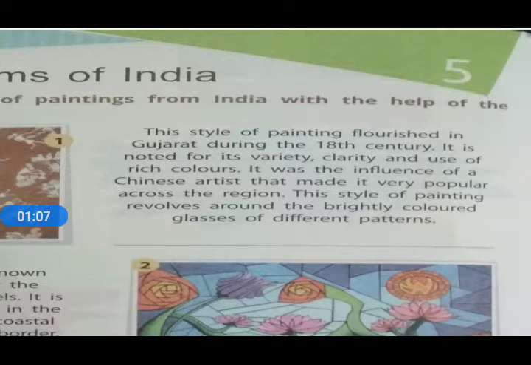It is noted for its variety, clarity, and use of rich colors. It was the influence of Chinese artists that made it very popular across the region. The style of painting revolves around brightly colored glasses of different patterns.